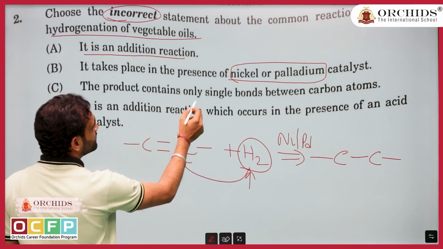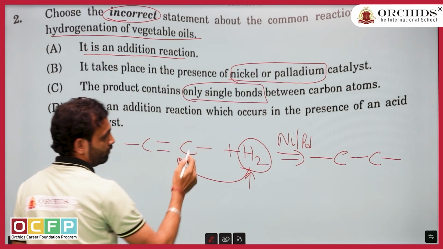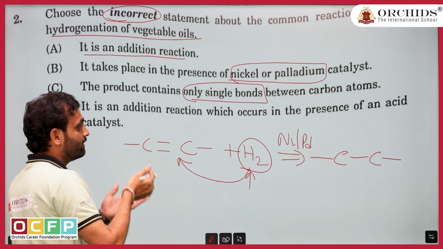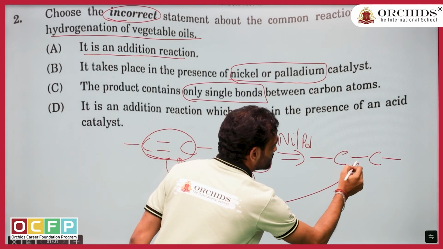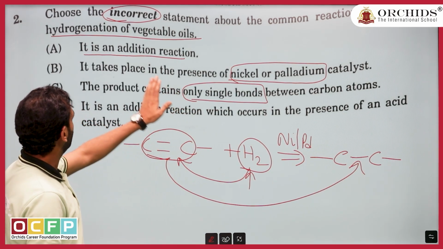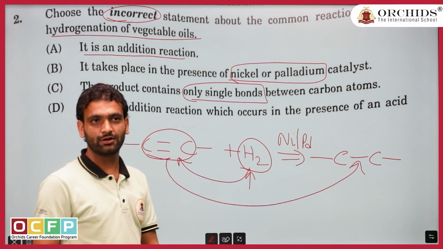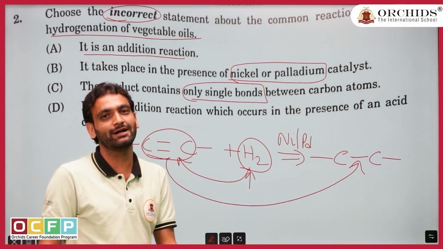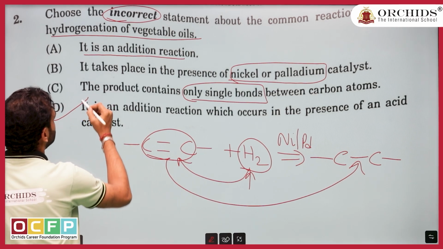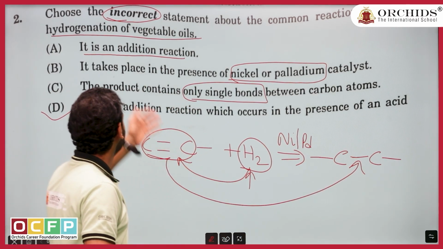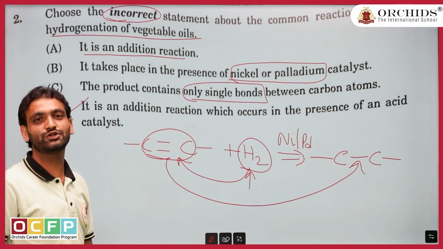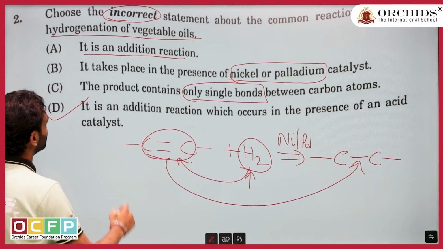The product contains only single bonds. Obviously that is what the reaction is for. It converts all double bonds into single bonds. So the first 3 options are correct. Should I read the fourth option? Even without reading, you can say definitely option D is going to be the answer, because one of the options has to be incorrect. If the first 3 are correct, definitely the fourth is incorrect. Let us read that also.